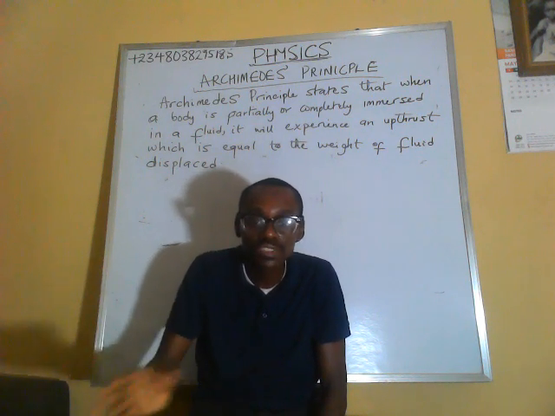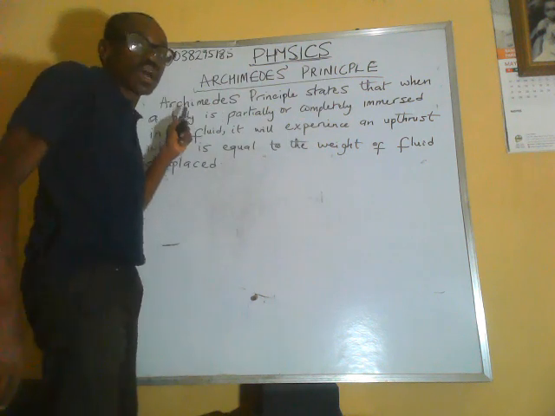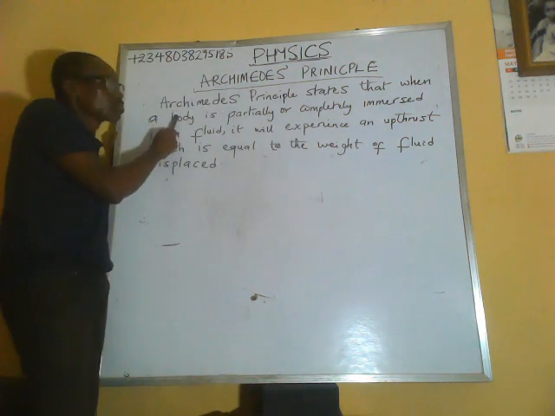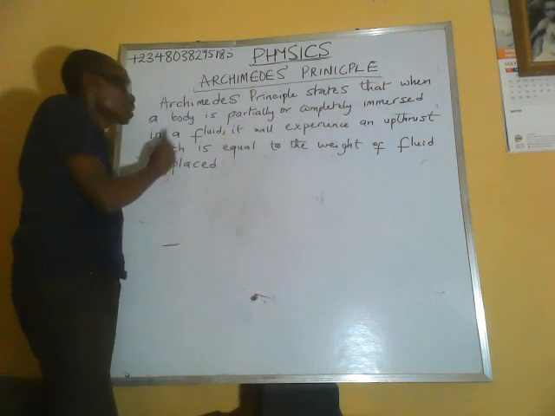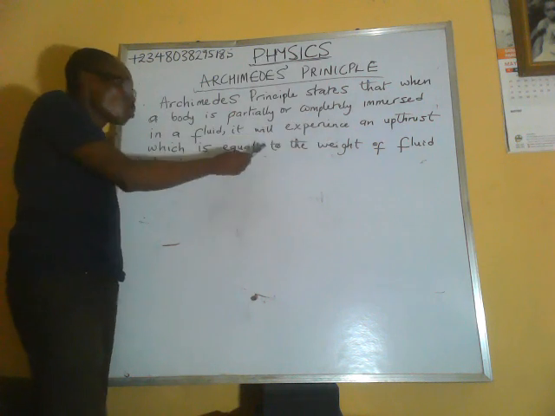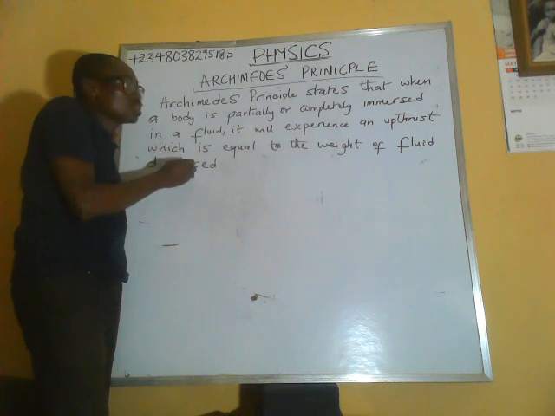If a quarter is submerged, it will also displace a quarter. So this is Archimedes principle on the board. Archimedes principle states that when a body is partially or completely immersed or submerged in a fluid, it will experience an upthrust which is equal to the weight of fluid displaced.